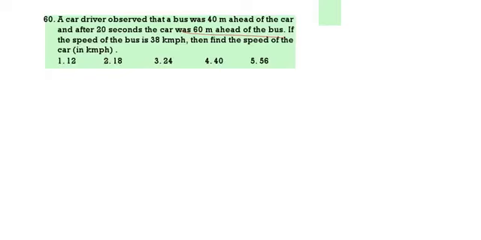A car driver observed that the bus was 40 meters ahead of the car. After 20 seconds, the car was 60 meters ahead of the bus. Speed of the bus is 38. Find the car speed. Here, car and bus are in the same direction because overtaking means they are moving in the same direction. So relative speed will be minus. Here, the car is 60 meters ahead of the bus, so car speed is more than bus speed. Bus speed is given 38.